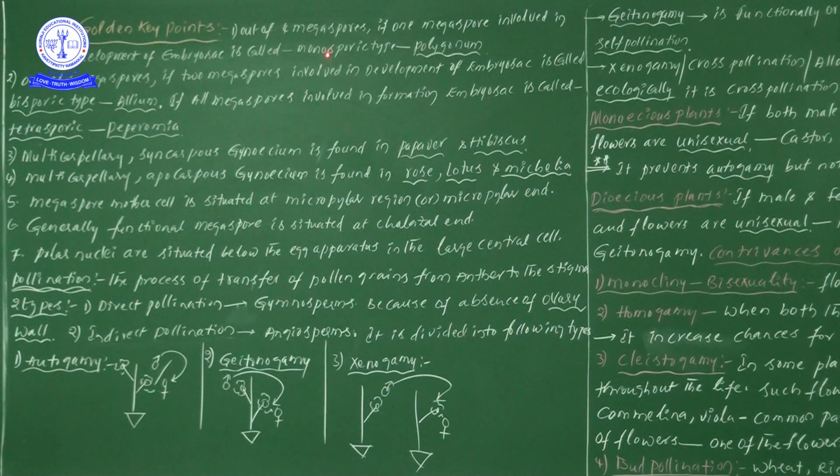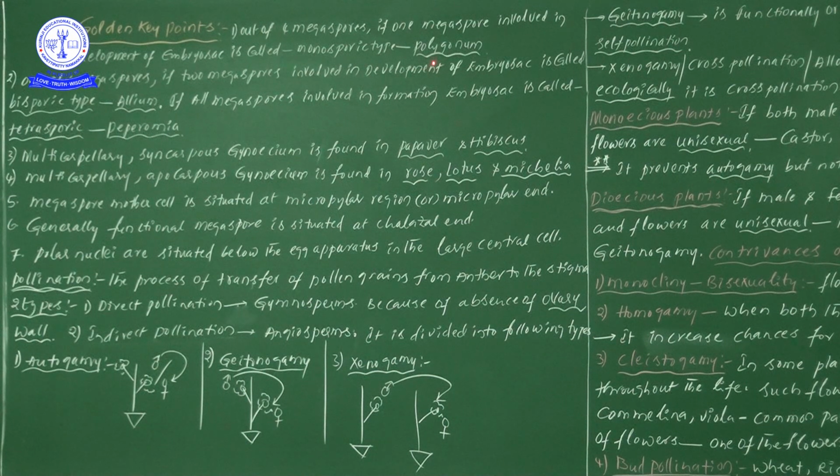Once you see, out of 4 megaspores, if one megaspore is involved in the development of embryo sac, that development, as we learned yesterday, is monosporic type, the monosporic development of embryo sac.